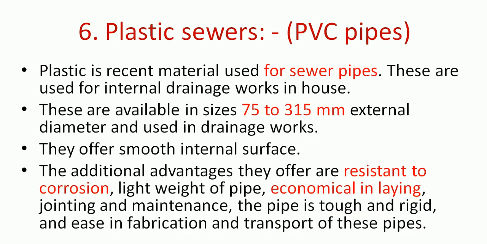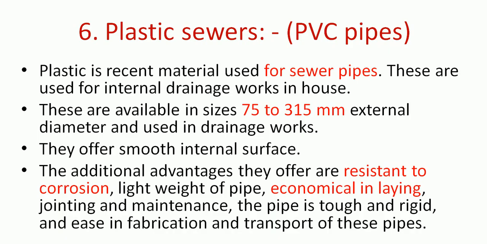Then we have plastic sewers. Nowadays, these plastic sewers are most common in almost every house. You might have seen in your residential houses that we use PVC pipe fittings for hot water or for the pipelines of your house connections. They are available in various sizes, ranging from 75 to 315 mm external diameter, and are also used in drainage works. They offer a very smooth internal surface.